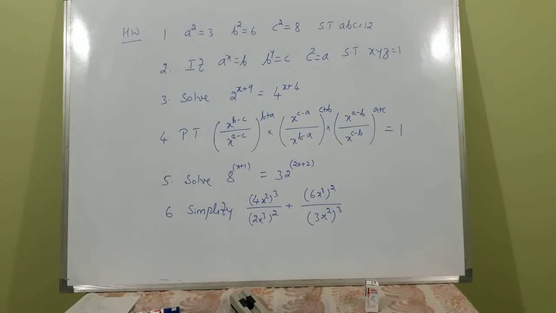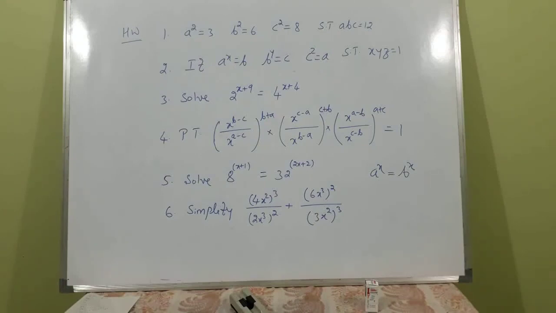Remember one thing, see homework examples, some simple examples are there. I hope it is visible. a square is equal to 3, b square is equal to 6, c square is equal to 8. You have to show that a, b, c is equal to 12.